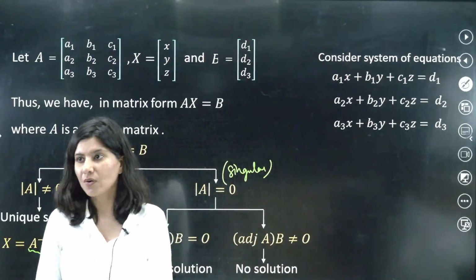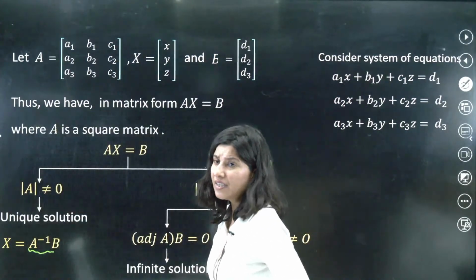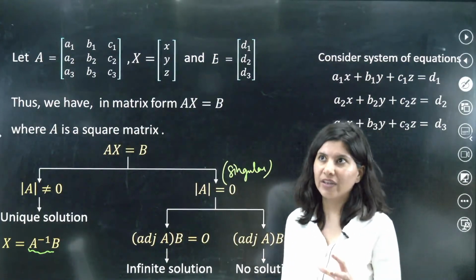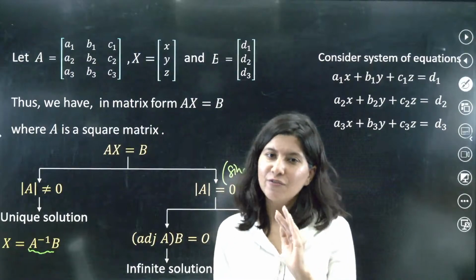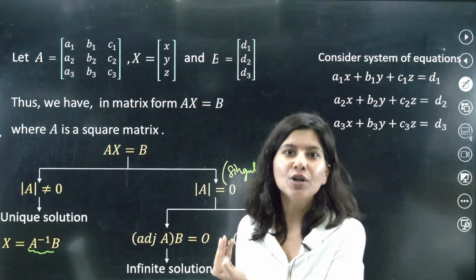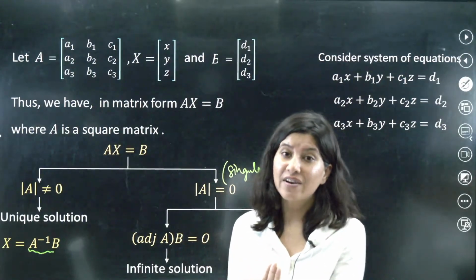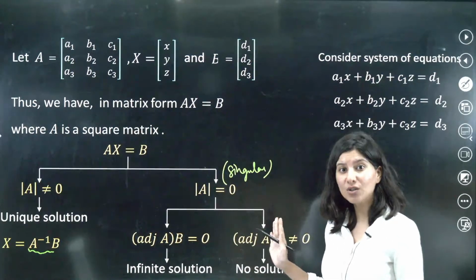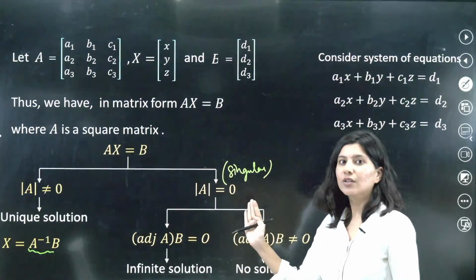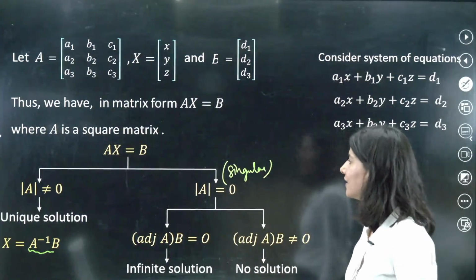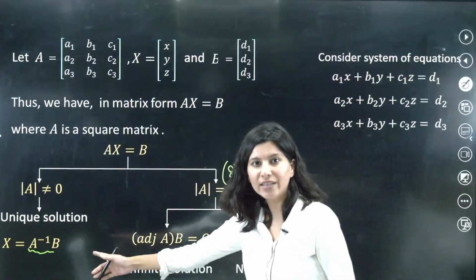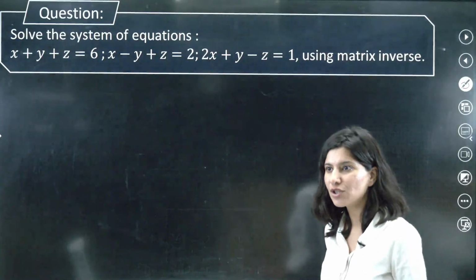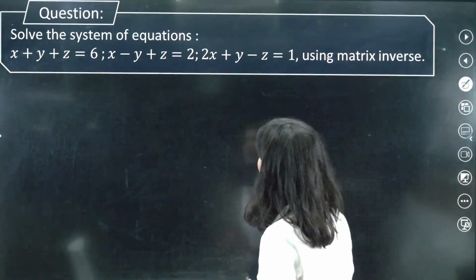Yes, this is actually useful for your school, but I highly recommend that if you are preparing for JEE Main, follow Cramer's rule. Even if you ignore the matrix method, it is fine for JEE Main. But you should be aware of how we solve it. Do not use that method, though. So this is the condition. You know how to calculate inverse and adjoint. Shall we do one question on this so that we understand?